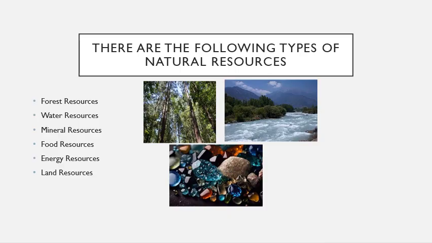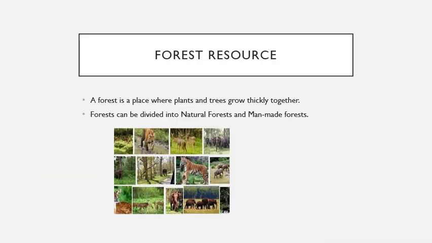There are the following types of natural resources: forest resources, water resources, mineral resources, food resources, energy resources, and land resources. Forest resources. A forest is a place where plants and trees grow quickly together. The study of forest is called forestry. Forests can be divided into natural forests and man-made forests or urban forests.